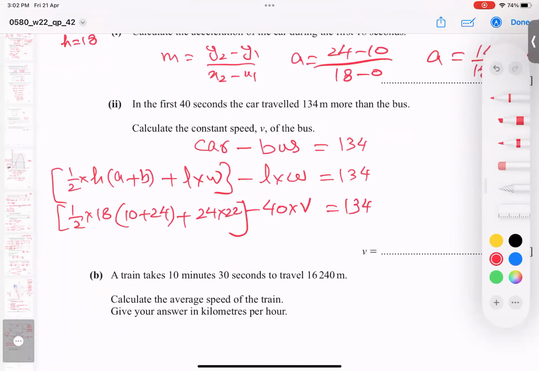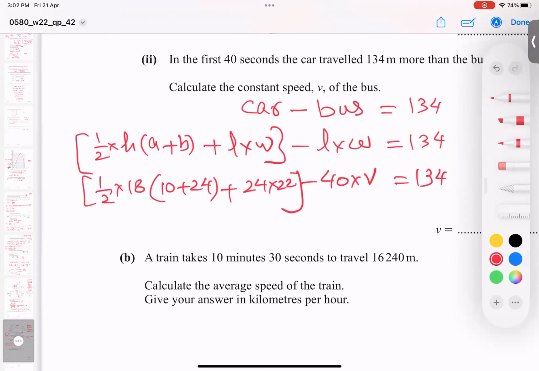So now I'll just simplify and get the answer. Nine times 34, because this is 9 and this is 34, so I get 306. And 24 times 22 is coming, okay, I can find it directly, no issue at all. Plus 306, so it is coming 834 minus 40V equals 134.